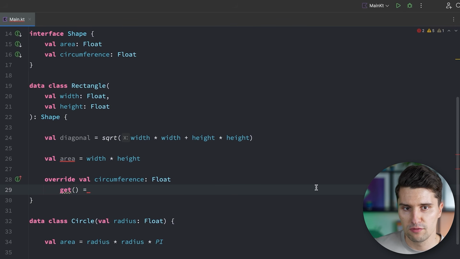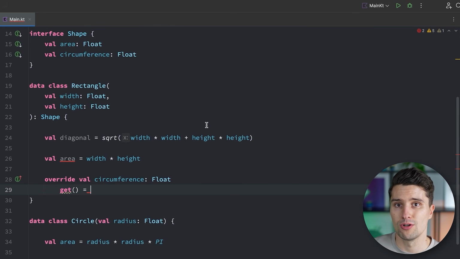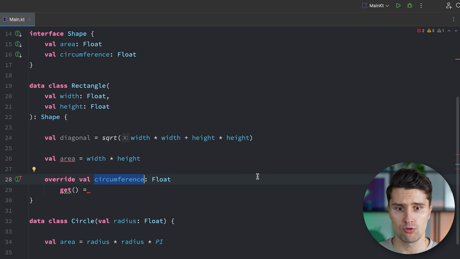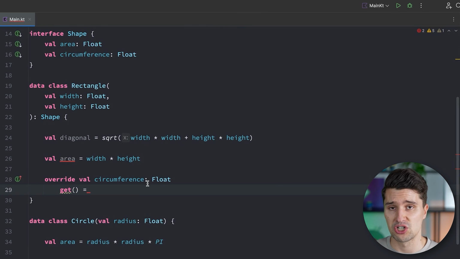Well, every single field, every single variable inside of a class has a so-called getter and setter. The getter is really nothing else than a function that gets called when we read this field. So when we reference it somewhere in our code, when we print it, then we obviously need to read the current value of that field. And when that happens, the getter function of that field is invoked. All that happens implicitly, so without us actually invoking this getter function consciously. But the moment we read a variable or the value of it, then the getter function is invoked.